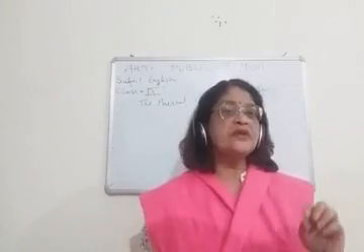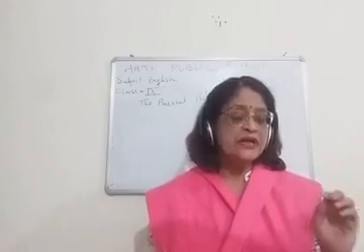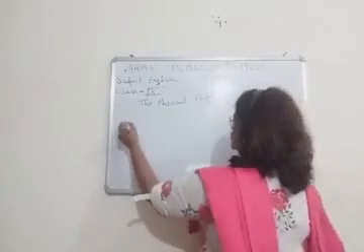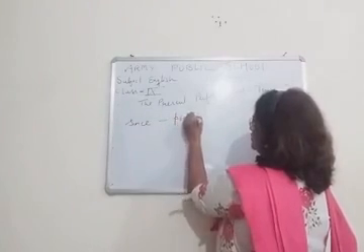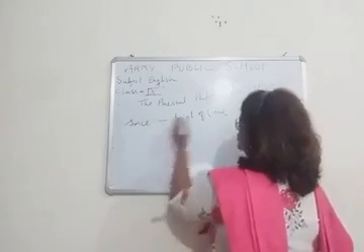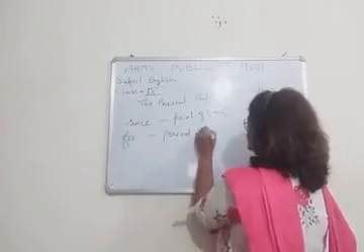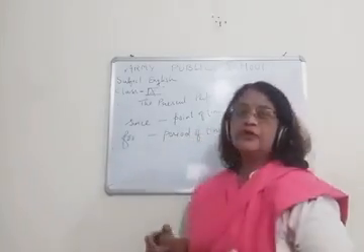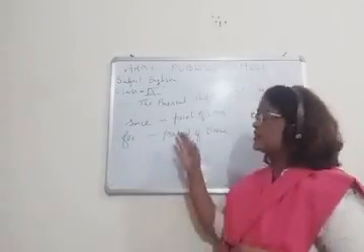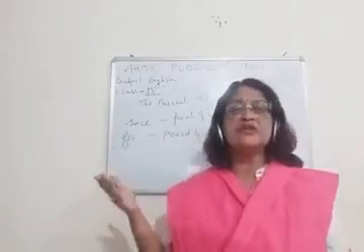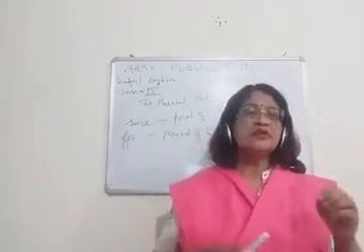For is used with a period of time, and since is used for a point of time. So you have to remember these two things. Since is used for point of time, and for is used for period of time. Okay, so children, this is very important because if you do the sentence structure, you can see that for and since will always be there in the present perfect continuous tense.